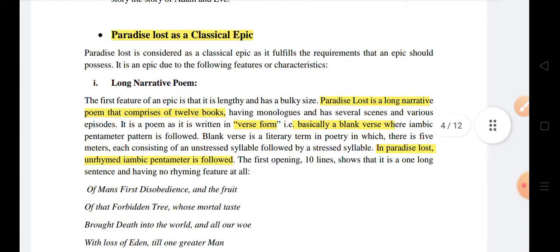Now we'll come to the major question: Paradise Lost as a classical epic. We'll analyze how Paradise Lost fulfills all the features of an epic that we discussed. The first feature: a long narrative poem. Yes, Paradise Lost is a very long narrative poem constituted of 12 books written in verse form. Basically, blank verse is followed there, in iambic pentameter pattern, and it is unrhymed. Unrhymed iambic pentameter is followed in our book Paradise Lost.